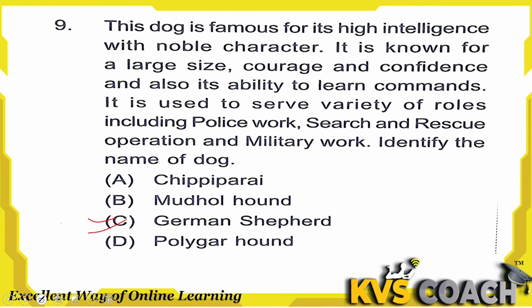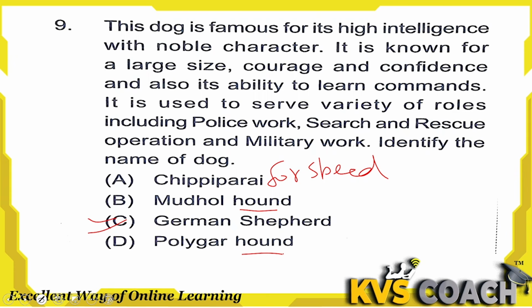First option is Chippiparai. That dog is known for its speed. Second one is Mudhol Hound. The word hound came from hunting. Hounds are mainly used for hunting. So Mudhol Hound is known for its hunting, and second thing is its loyalty. Due to this dog's loyalty, we use it for guarding. And next is Polygar Hound.